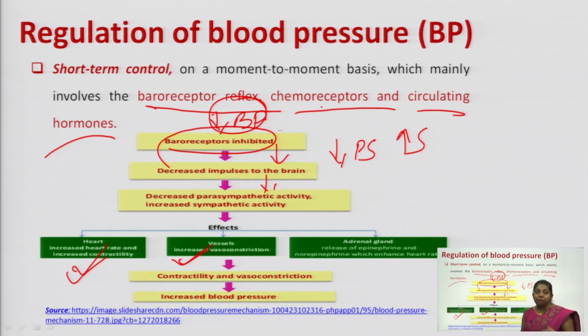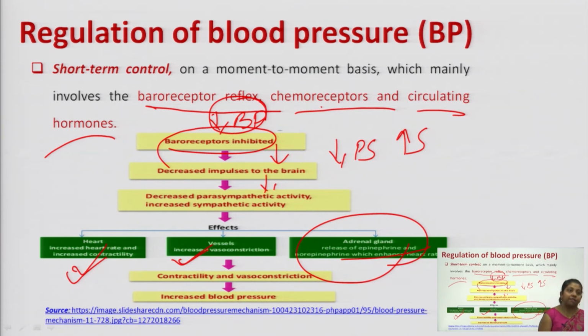Now, sympathetic stimulation also causes stimulation of your adrenal gland, and the adrenal gland now releases epinephrine and norepinephrine, which are hormones. Again, epinephrine and norepinephrine have an effect on your heart and your blood vessels.